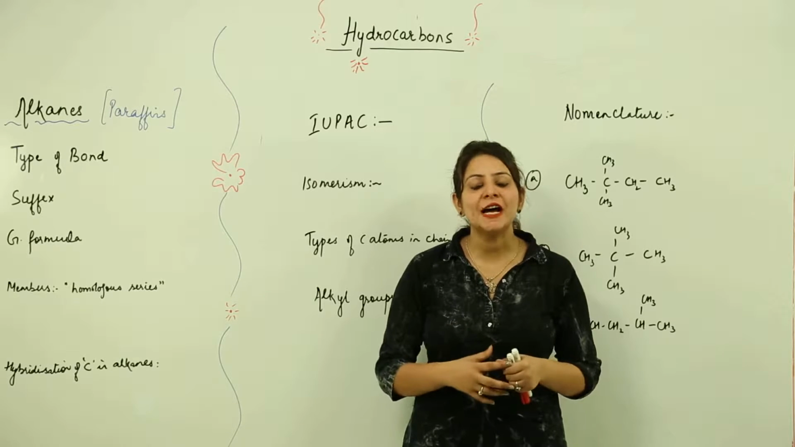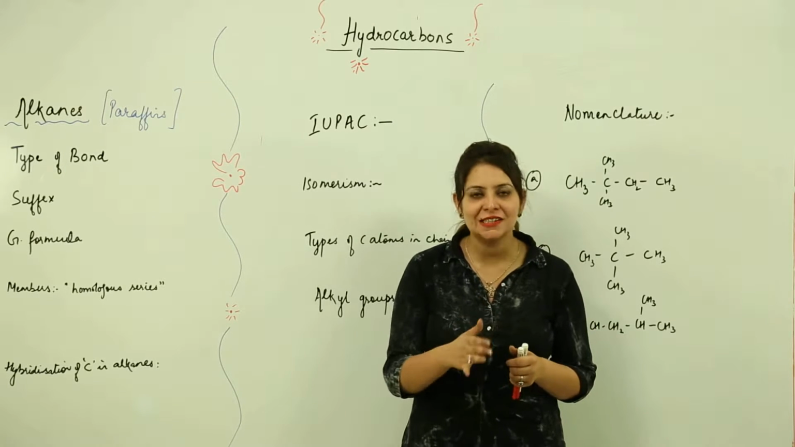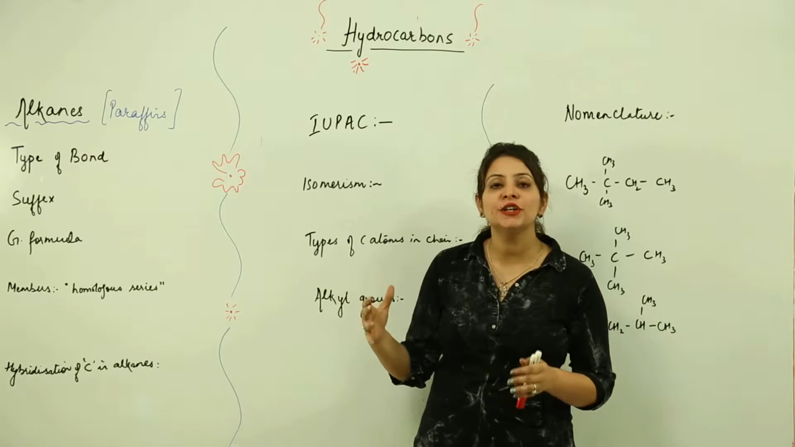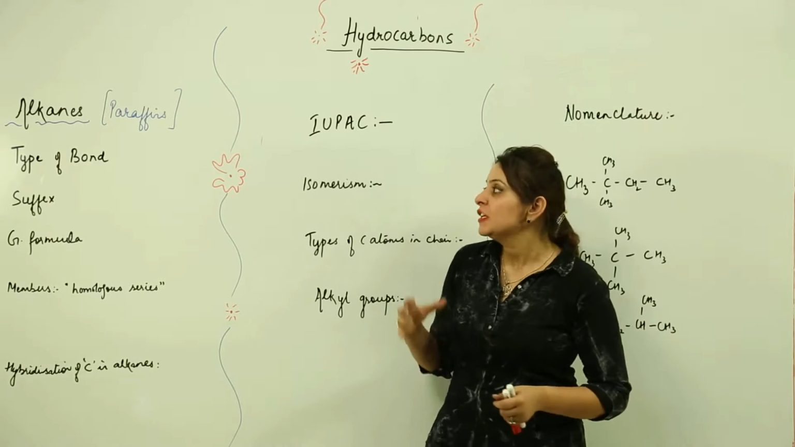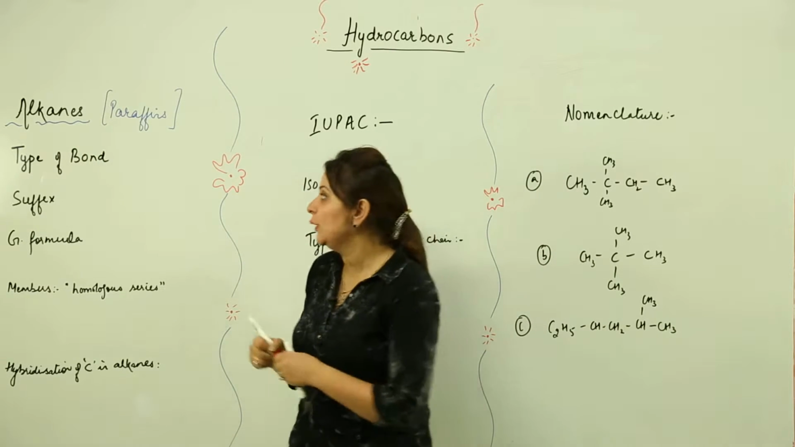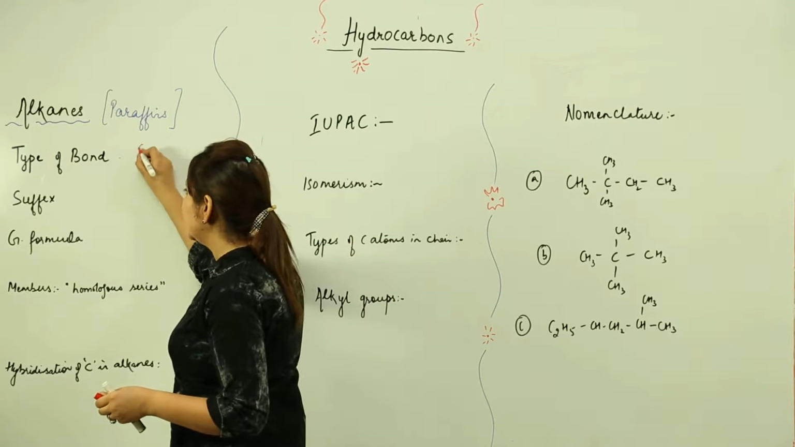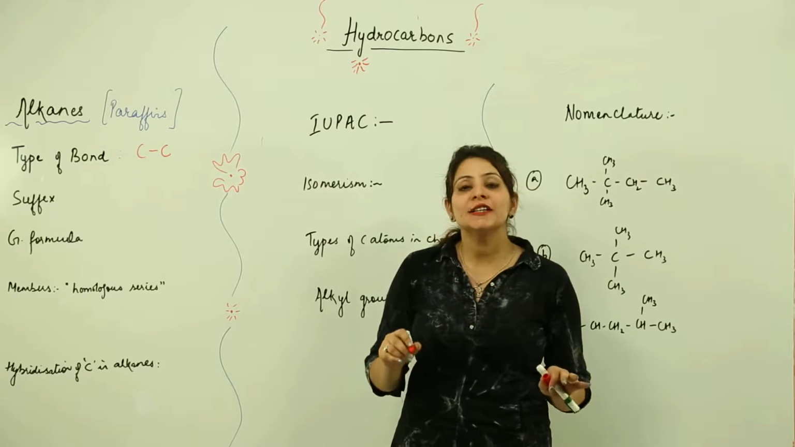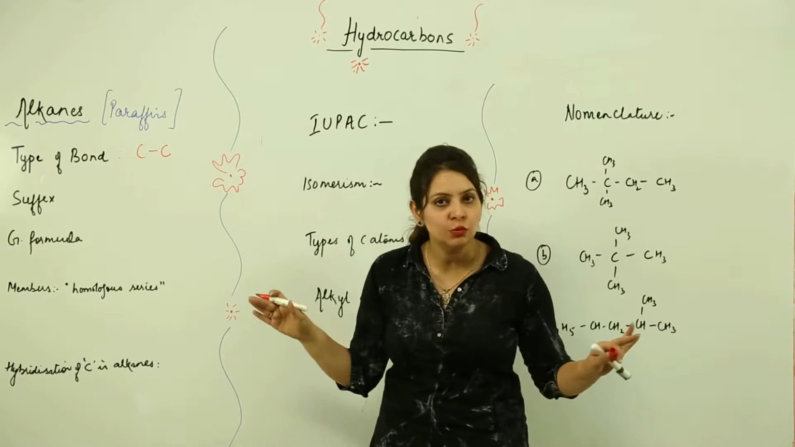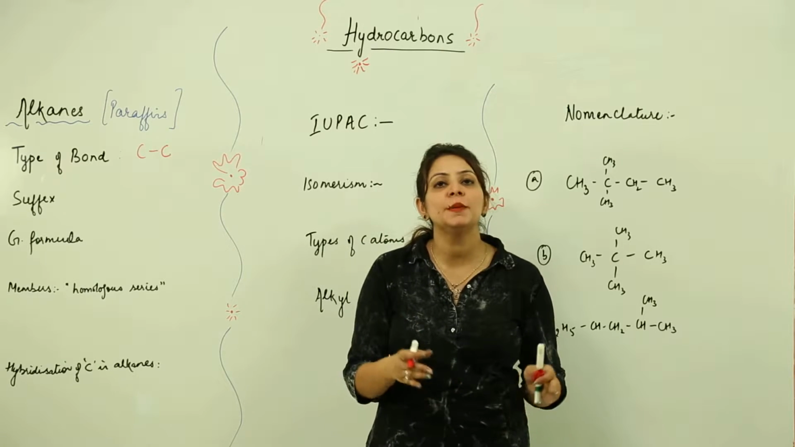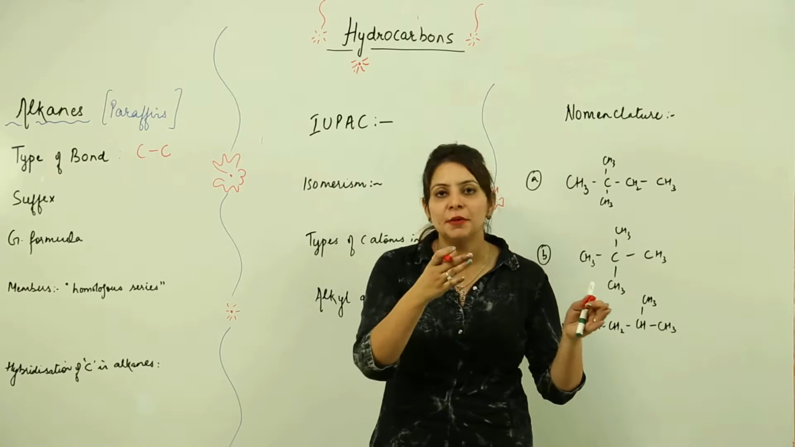Now we are going to start with the saturated hydrocarbons, that is the alkanes. So this is our alkane. I'm just going to introduce alkanes first. Alkanes are the compounds in which all bonds between carbon and carbon are single bonds. So when a compound contains only single bonds between carbons, it is a member of the alkanes.